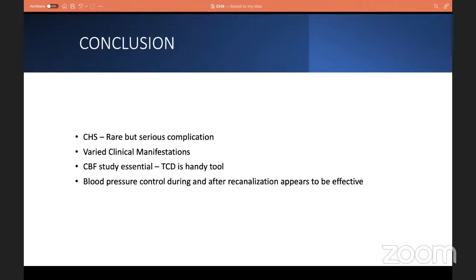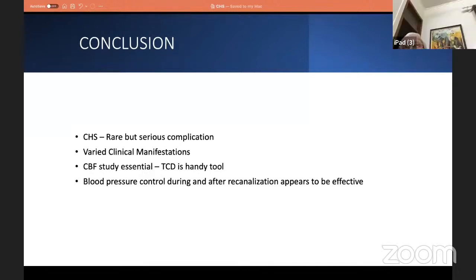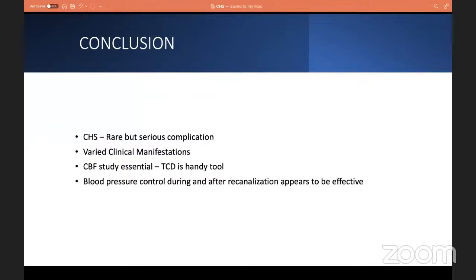So in conclusion, cerebral hyperperfusion syndrome is a rare but serious complication. Patient selection is important, and pre, intra, and post procedural consideration for the rare but severe complication is important. So always BP control is the key factor.